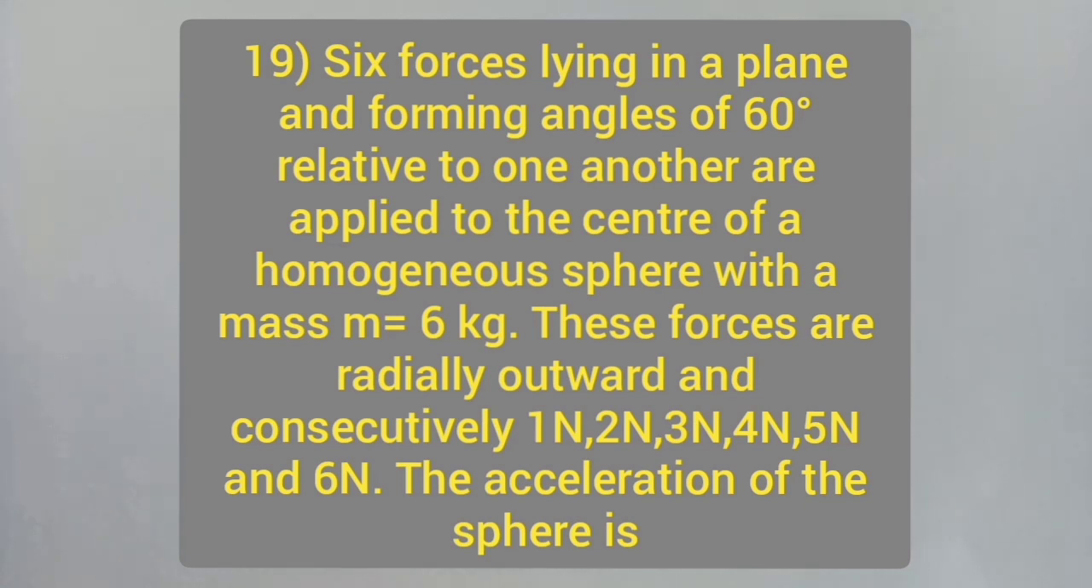19th problem. Six forces lying in a plane and forming an angle of 60 degrees relative to one another are applied to the center of a homogeneous sphere with a mass of 6 kg. These forces are radially outwards and consecutively 1 Newton, 2 Newton, 3 Newton, 4 Newton, 5 Newton and 6 Newton. The acceleration of the sphere is.